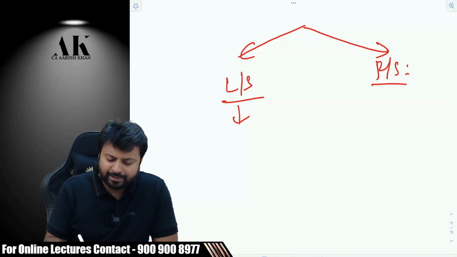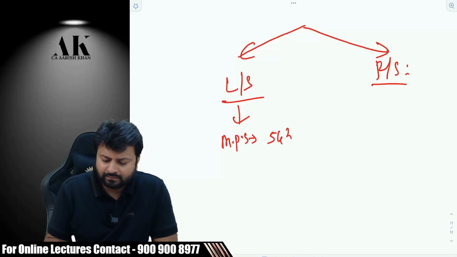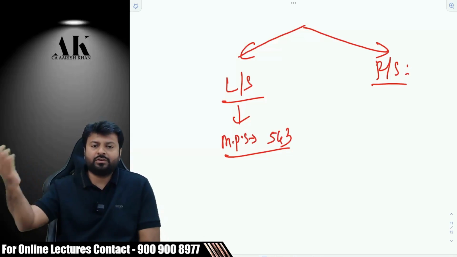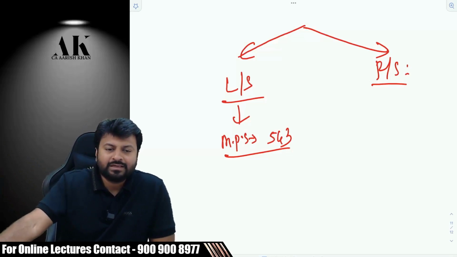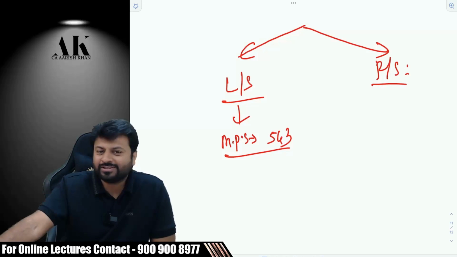MPs, Members of Parliament. Okay, how many Members of Parliament are there in this country? 543, for your information. You're going to give exams next year. And how is this related to your exam? If you're giving exams in May 2024, the exams are not going to be in May 24, it is going to be in June 24, for your kind information. Okay. Because 2024 is an election year.